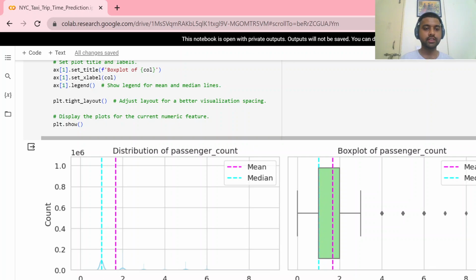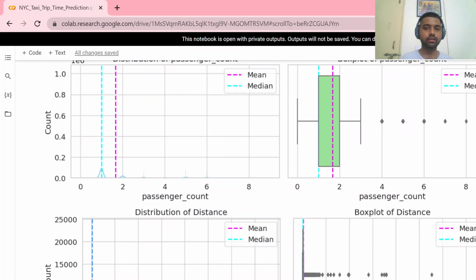First, the passenger count. There are some outliers, but for most trips the median is 1 and the mean is also less than 2.